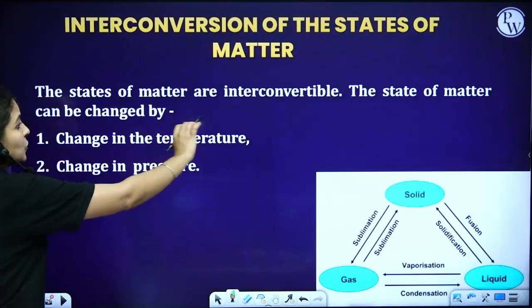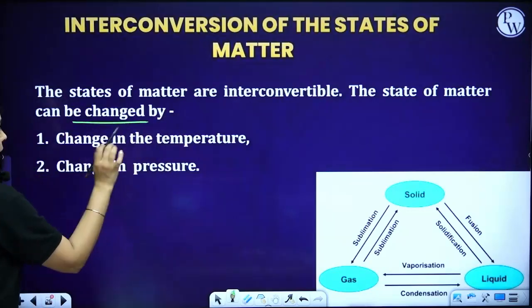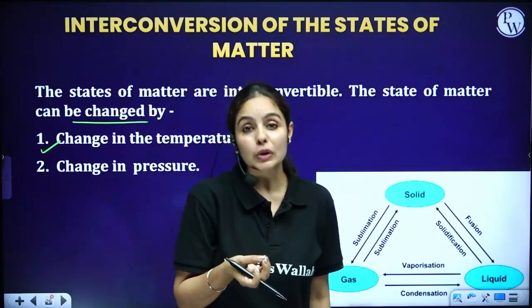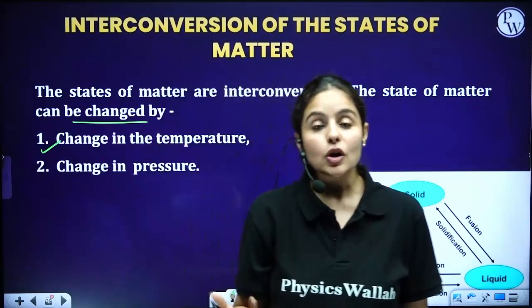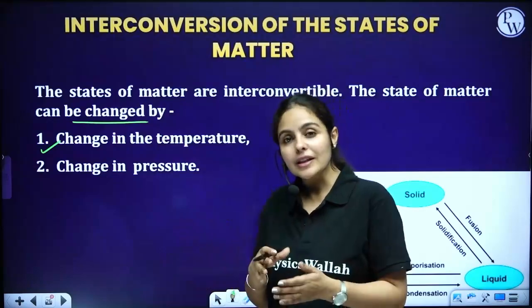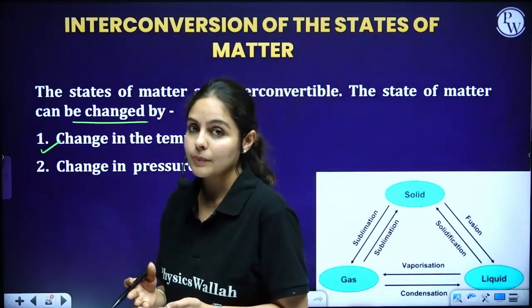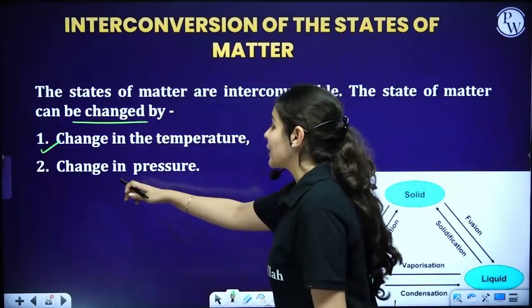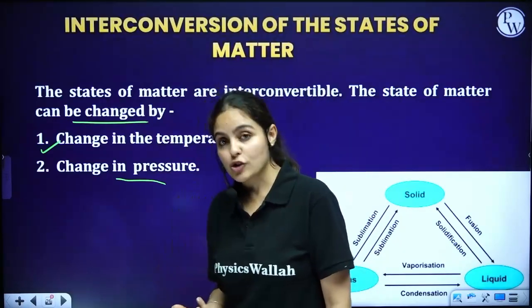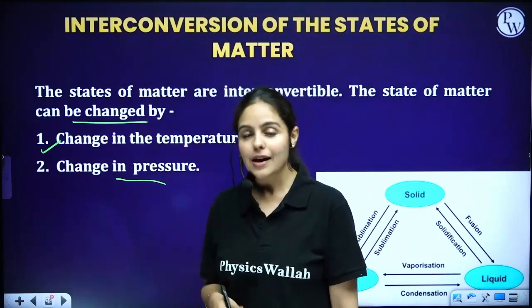Interconversion of states of matter can be done by a change in temperature. You can heat something and convert it into another state, or cool it down. So by changing the temperature, we can convert from one state into another. And secondly, we can interchange by a change in pressure. How? Let's have a look.